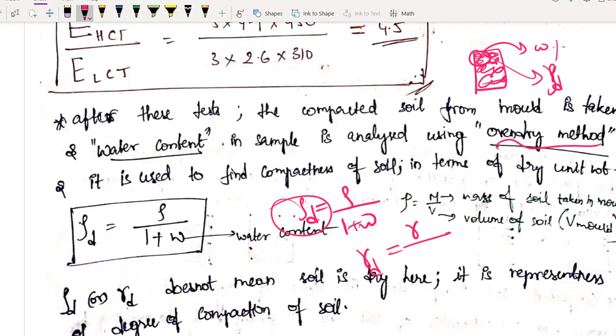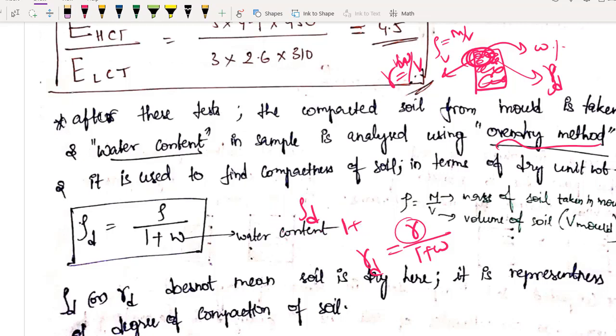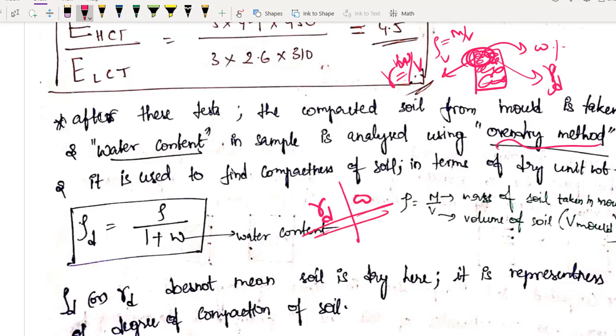Gamma D, what will it be? Gamma by 1 plus water content, up to you. So what is gamma? You are taking this volume, right? Just find the weight of it, weight divided by volume, and you will get unit weight. Or if you want density, it will be mass divided by volume. As simple as that. काफ़ी simple है, कुछ भी नहीं है. You just have to measure water content and your dry density. Once you measure this, you can plot a graph of water content and your dry unit weight.